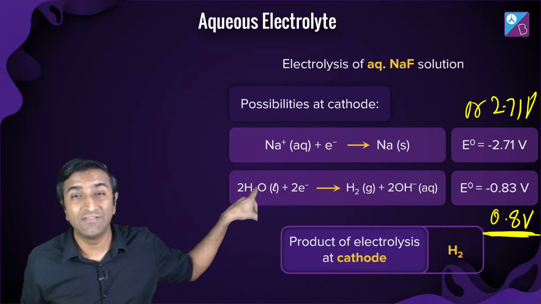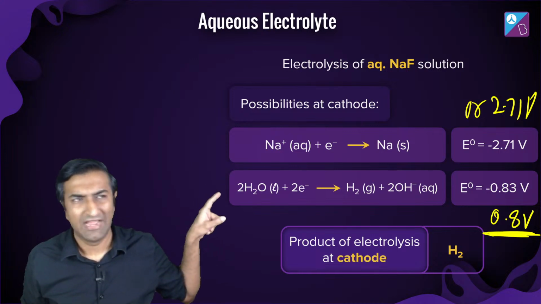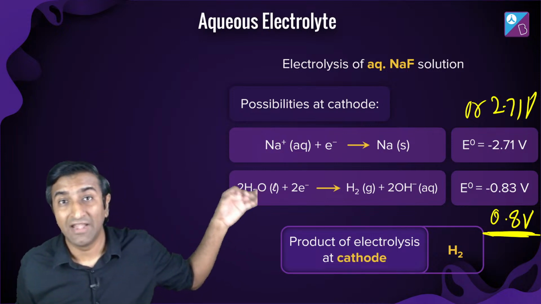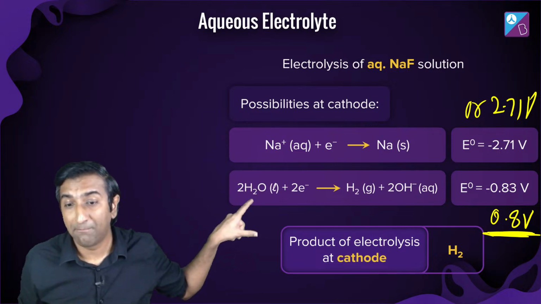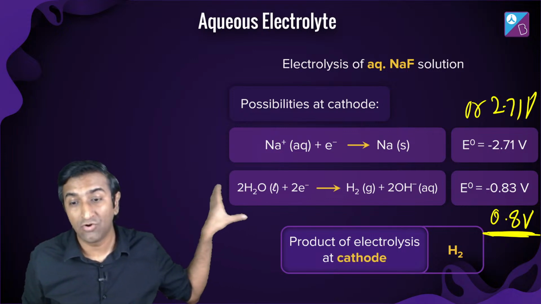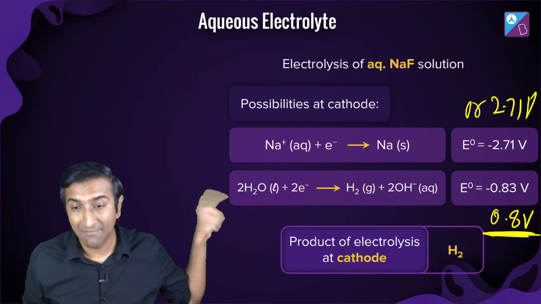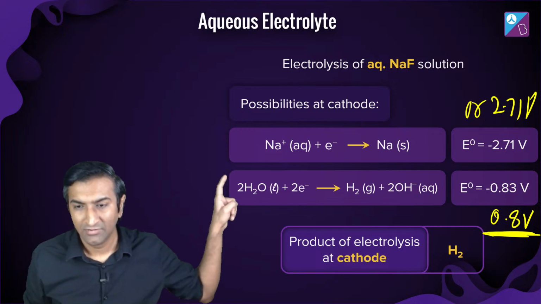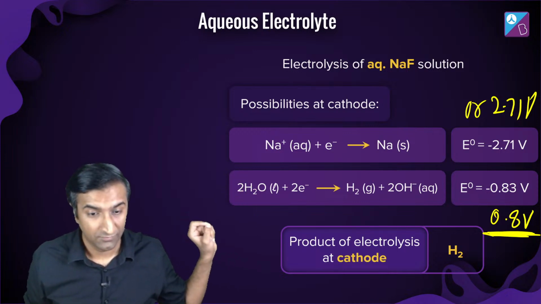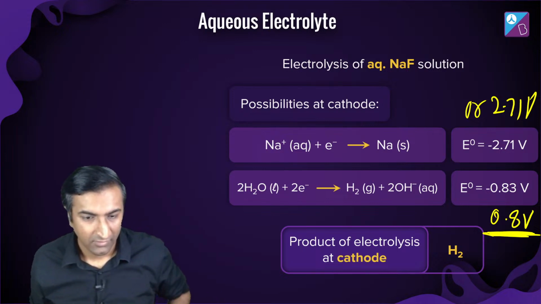Why is it that out of these two, hydrogen gets out of the solution? Okay. You'll be like, wait a minute. Hydrogen का standard electrode potential 0 होता था? Sure. But पानी से, from water, if I'm making water accept electrons and then hydrogen comes out, that is not 0. That is going to be negative 0.83. And remember, this is reduction. And this is also reduction. So out of these two, ये वाला होगा because this is a smaller value. Okay. No tricks required.